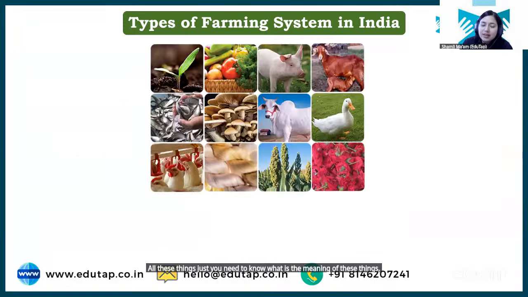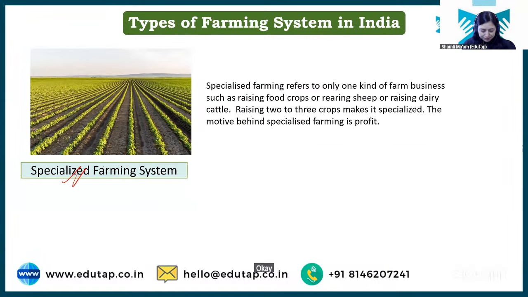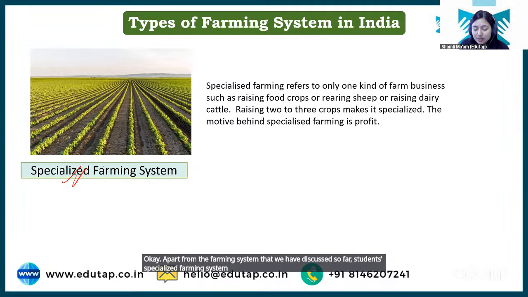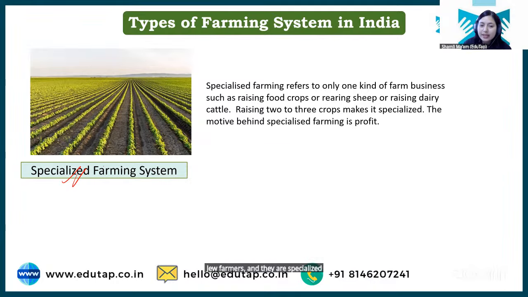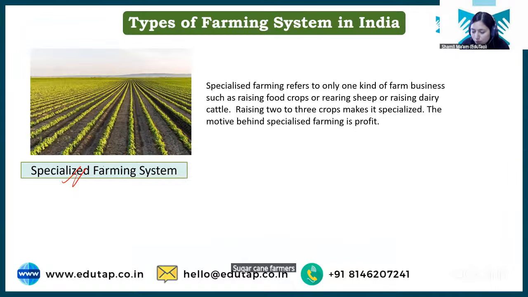Then we have specialized farming system. Apart from the farming systems that we have discussed so far, students, specialized farming system क्या होता है? इसमें जो farmers हैं, they are specialized for raising any particular crop or for doing any particular agriculture activity. जैसे कि sugarcane farmers, you might have seen sugarcane farmers only grow sugarcane.